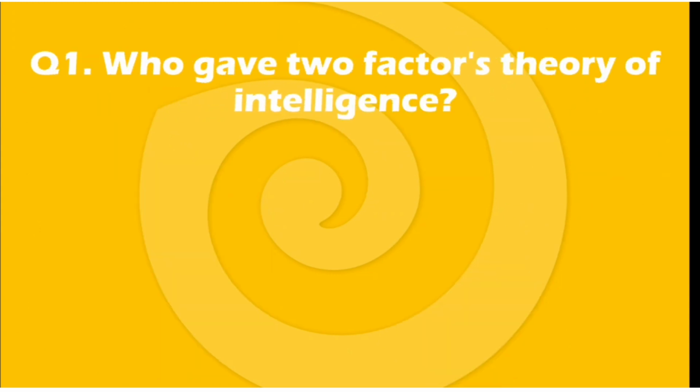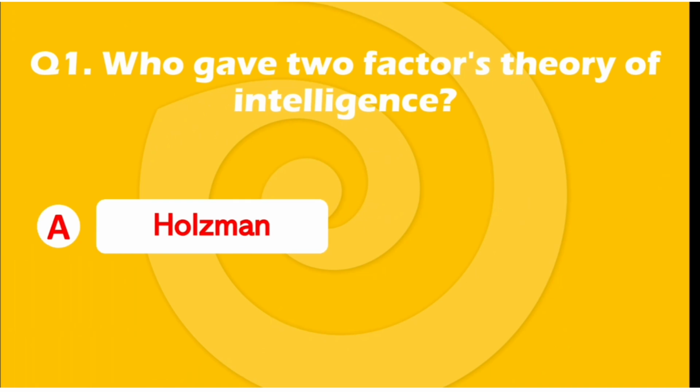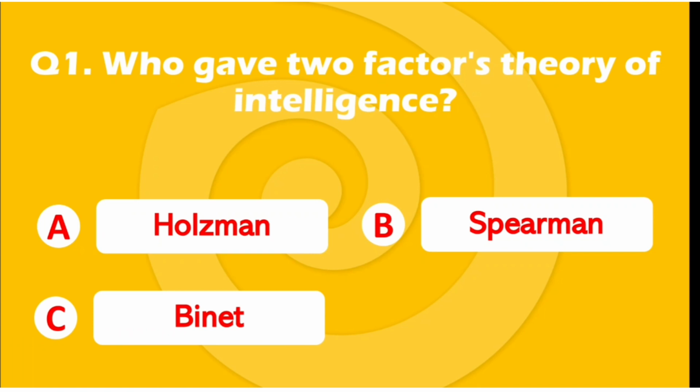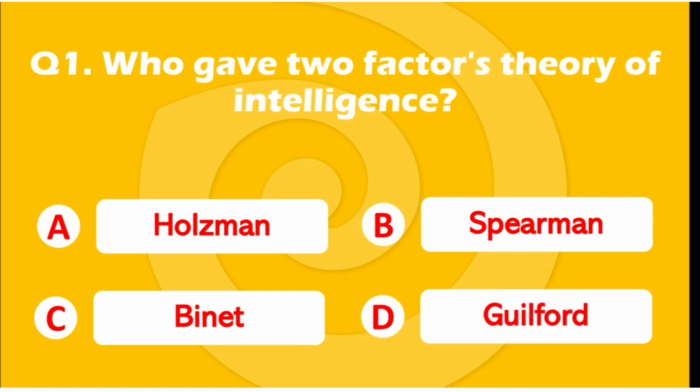The first question is, who gave the two factors theory of intelligence? Options are option A Holzman, option B Spearman, option C Binet, and option D Guilford. What you all have to do is, I'll tell you the question and the options, and you have to pause this video right there and comment down below the right answer.